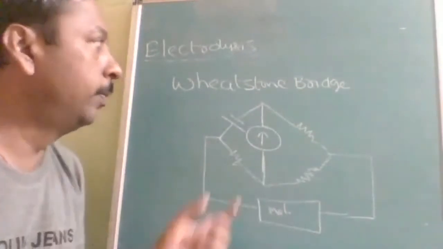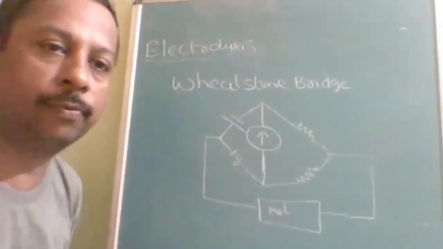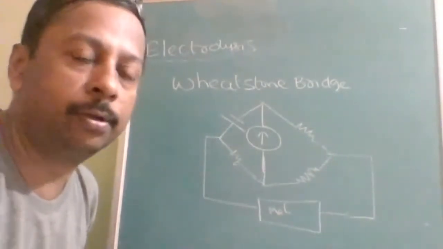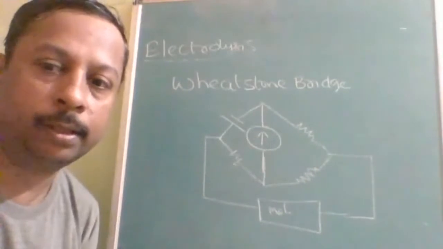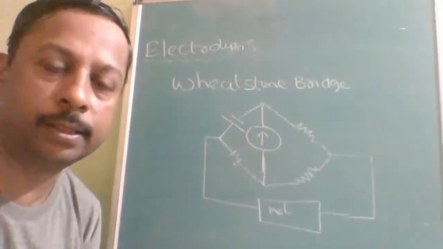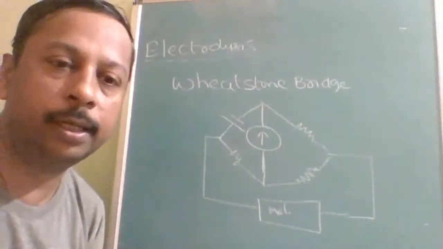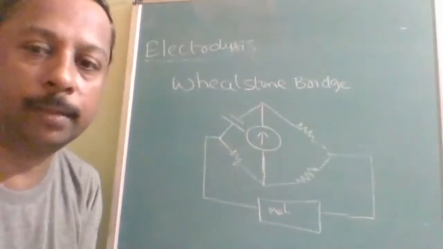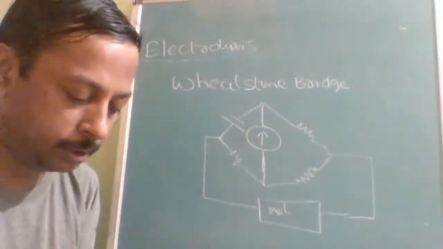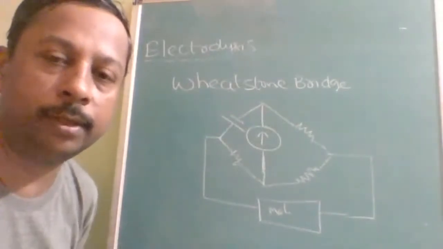Okay, now let us see about the Wheatstone bridge. The use of the Wheatstone bridge is basically to know an unknown resistance. Then how many resistances will there be? Three resistances whose value is known or whose value can be determined. Then the second thing is the fourth resistance value is to be determined.